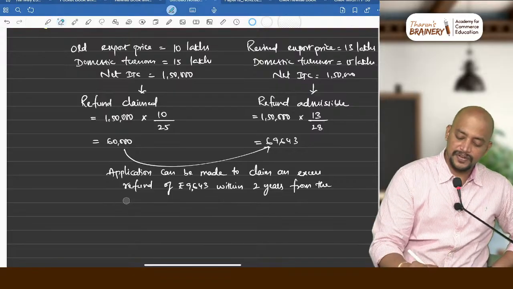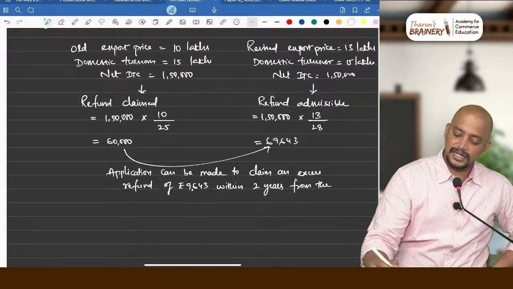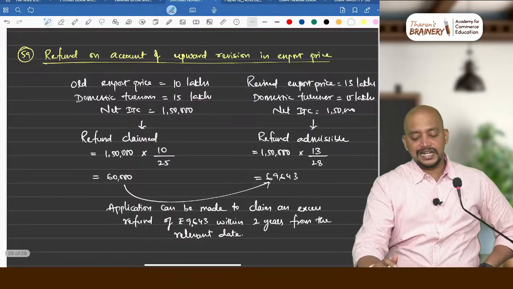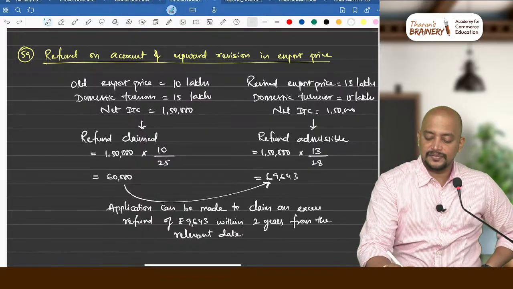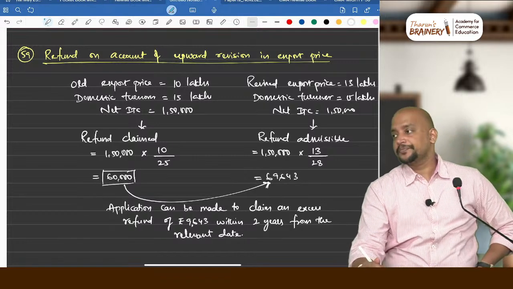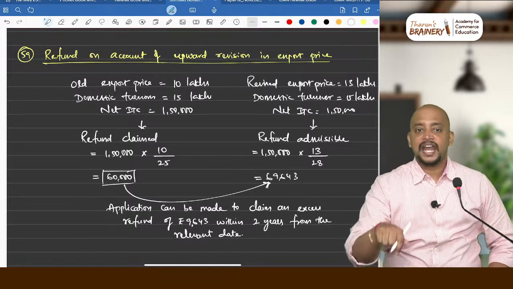Within 2 years from the relevant date. Just write within 2 years from the relevant date. So we can claim the refund. Yes, we can claim the excess refund. Already 60,000 we claimed. That excess amount we can again claim. This provision they have added now recently.